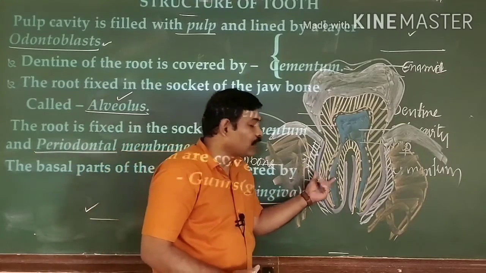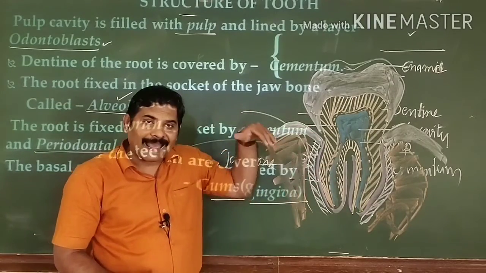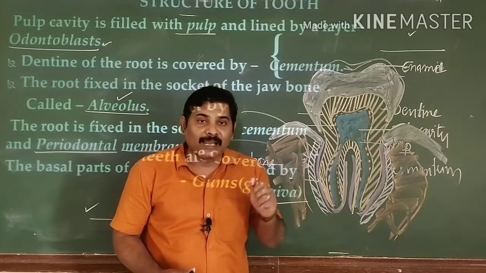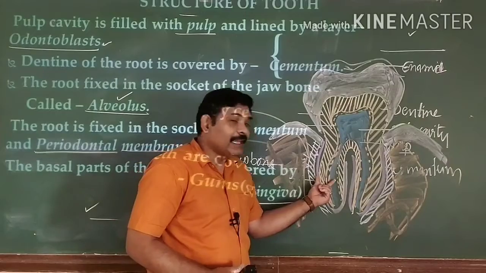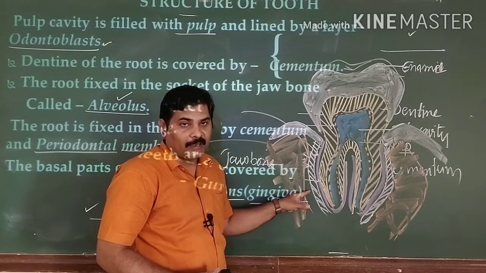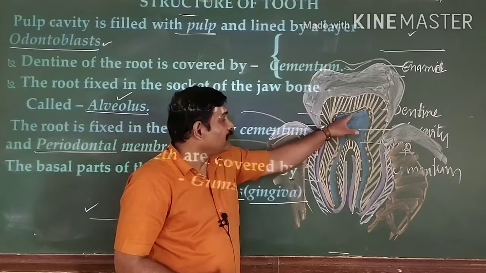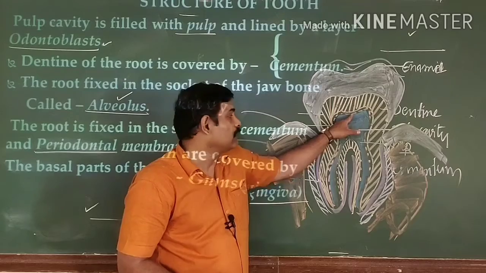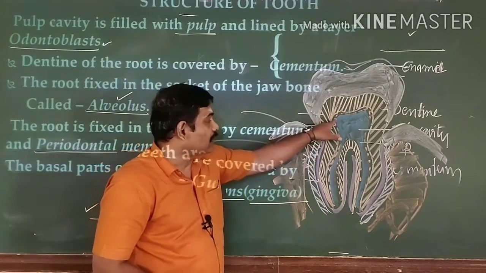When you see the root, this root of the tooth is embedded in the socket of the jaw, and the jaw socket is known as the alveolus. The root is covered by the cementum as well as the periodontal membrane. And the pulp cavity is internally lined by specialized cells, which are known as odontoblast cells, right?